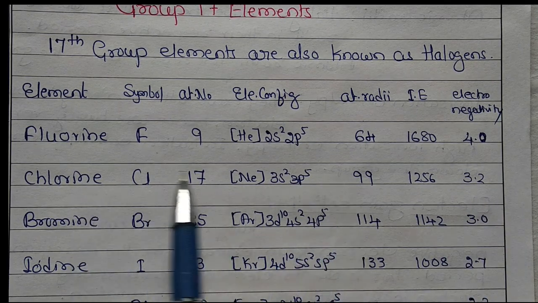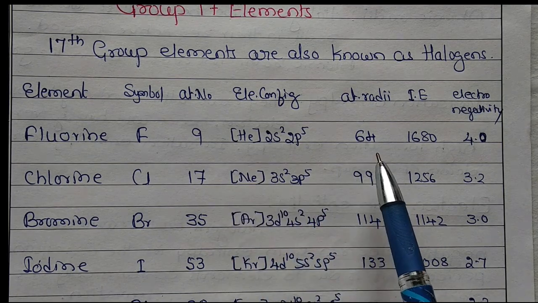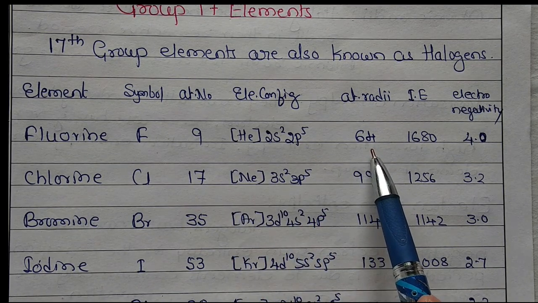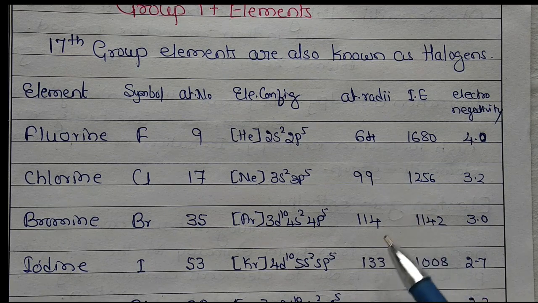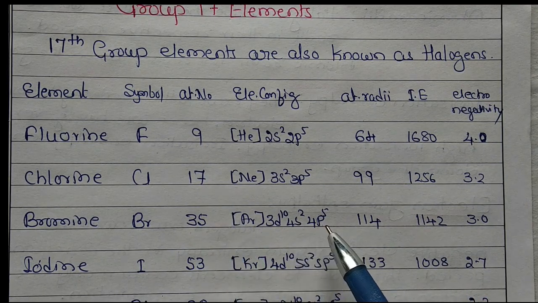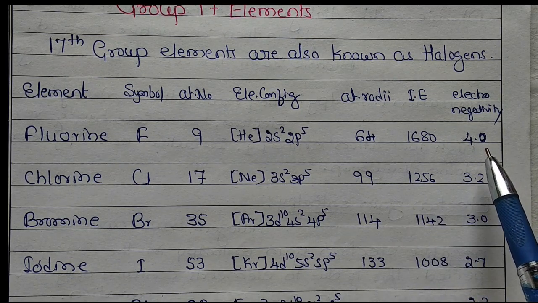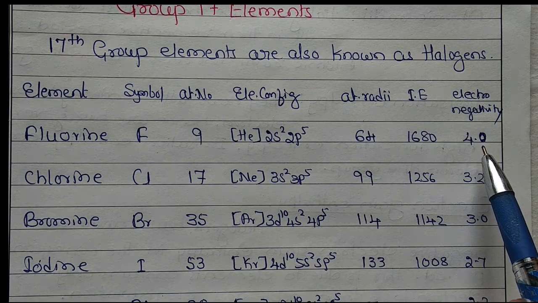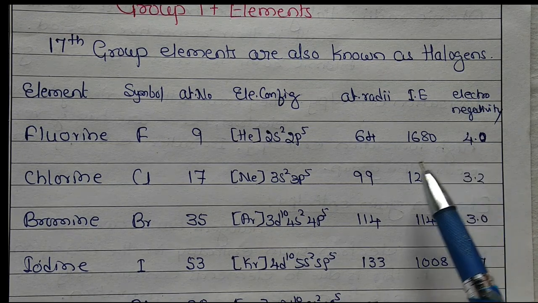When you observe atomic radii, along the period these are having the smallest atomic radii. Halogens are having the least atomic radii. But as usual, when you go down the group, atomic radii increases because the number of shells also increases. And electronegativity, these are having a high electronegativity, especially fluorine is the most electronegative element in the entire periodic table.